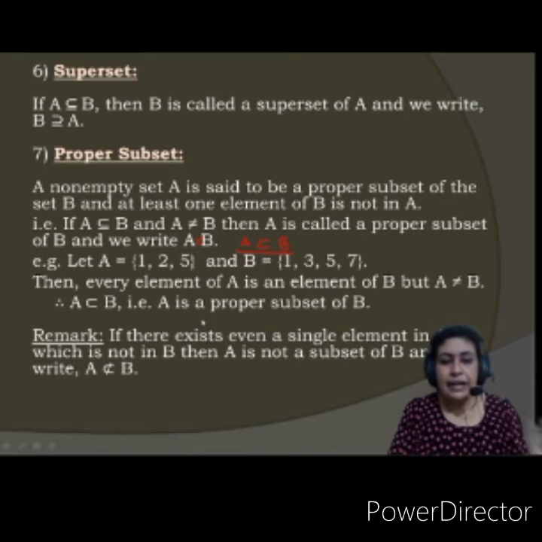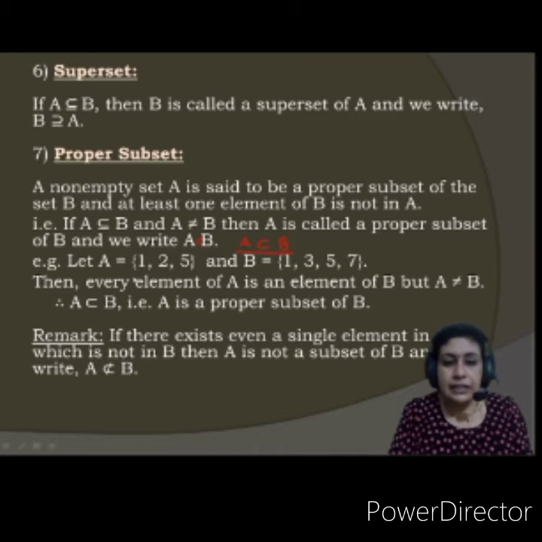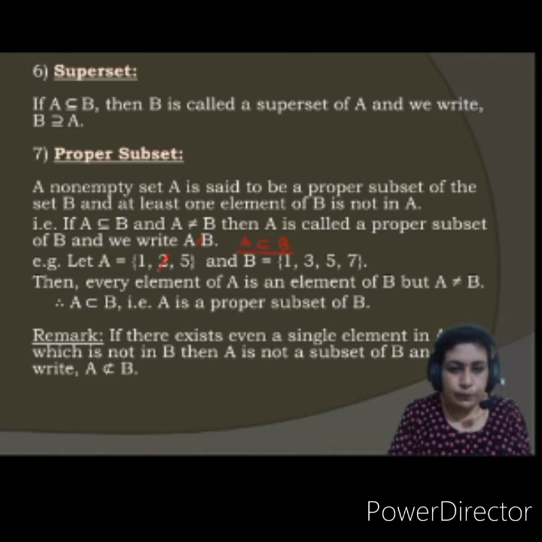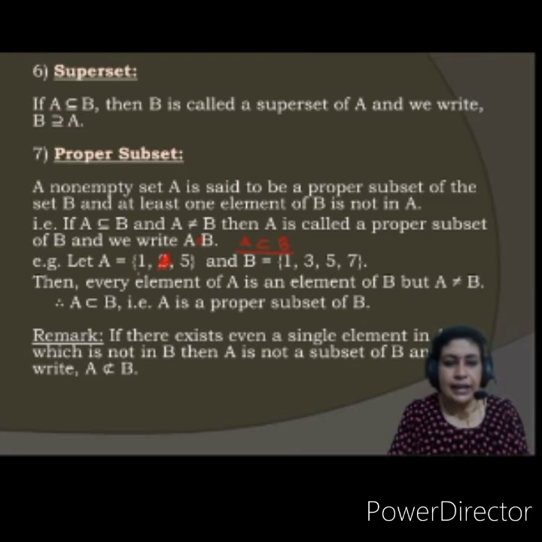I think I have taken an example with a little typing mistake here. I'll clear it off so that there is no confusion. I will cancel this 2. Don't consider this 2. So what are the elements of A? It is only 1 and 5. The definition says that every element of A is an element of B. So 1 is there, 5 is there in B.